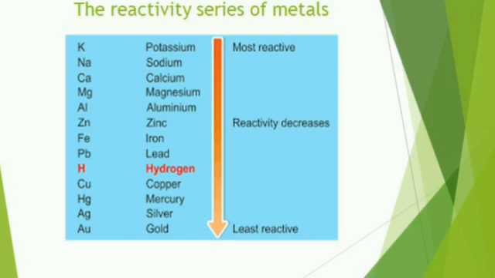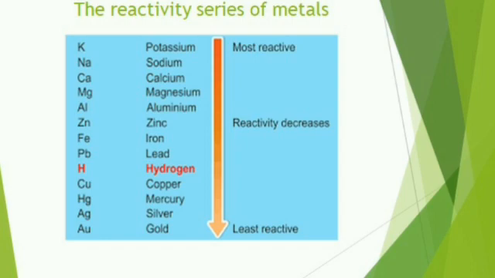But it cannot replace a metal which is placed above it in the series. For example, zinc. Above zinc what is present? Sodium, potassium are present. So zinc is able to replace only copper, and zinc is not able to replace either sodium or potassium, etc. Clear?